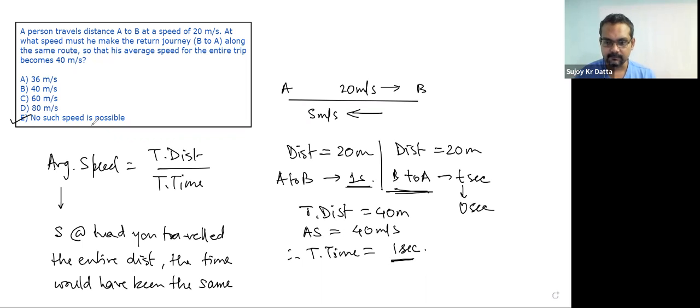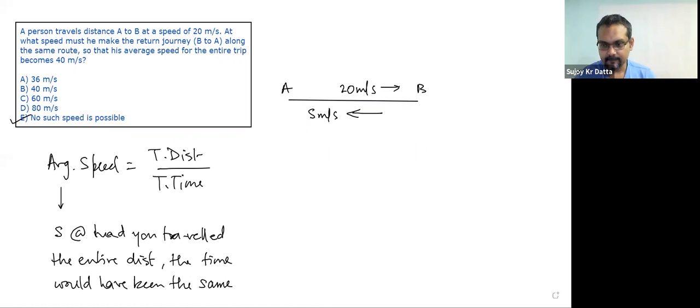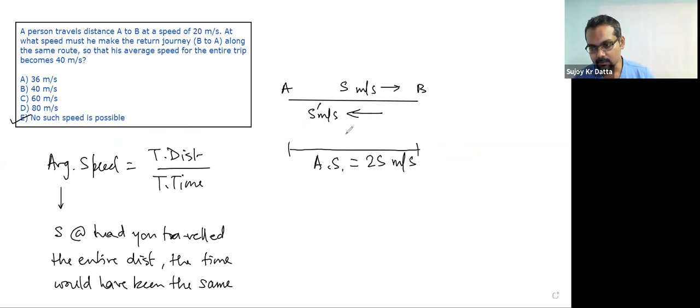We just took a very simple value like 20 meters and calculated, and we understood that it's not going to happen. Now let's understand this logically, without taking a value or calculating. You have traveled at some speed s, whatever that speed is. You returned at some speed s dash, and you are saying your average speed has to become 2s, 20 becoming 40. While going at s, your distance was d. While returning, your distance was d. For the total, your distance is 2d at 2s meters per second.